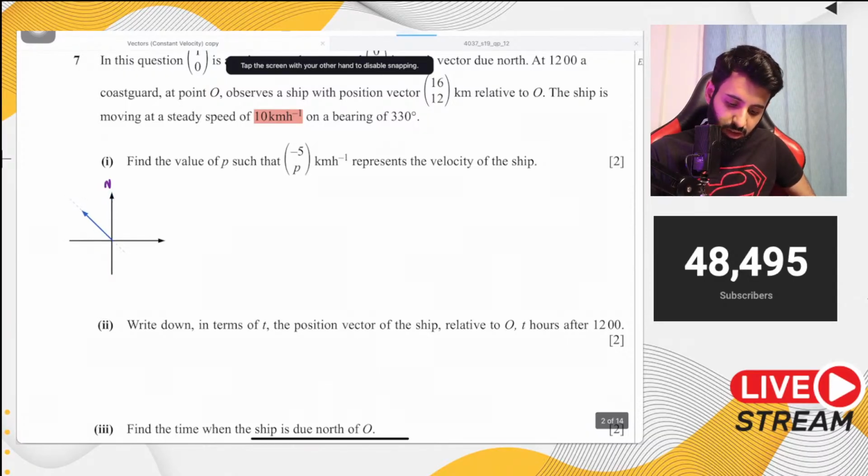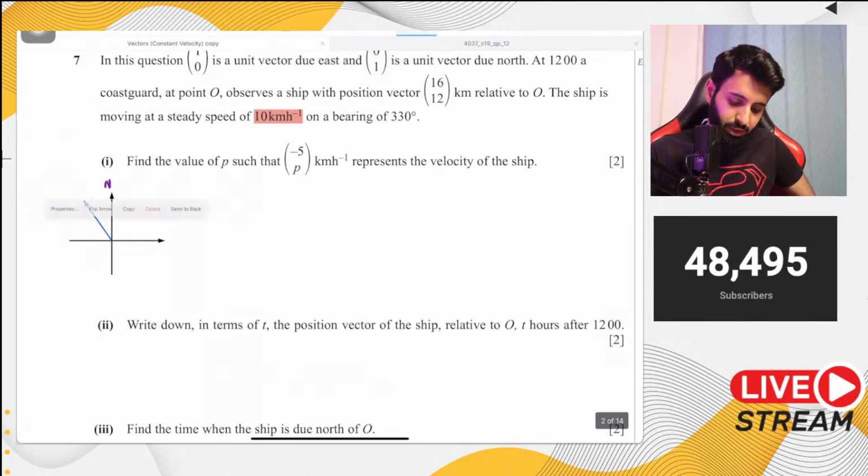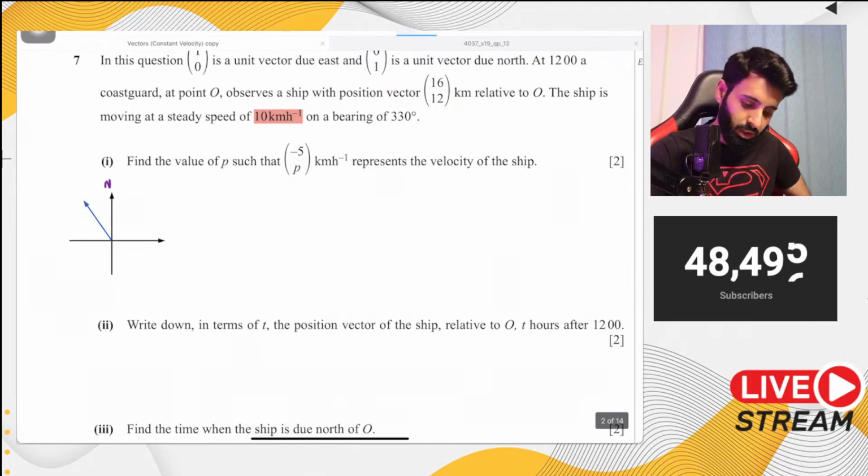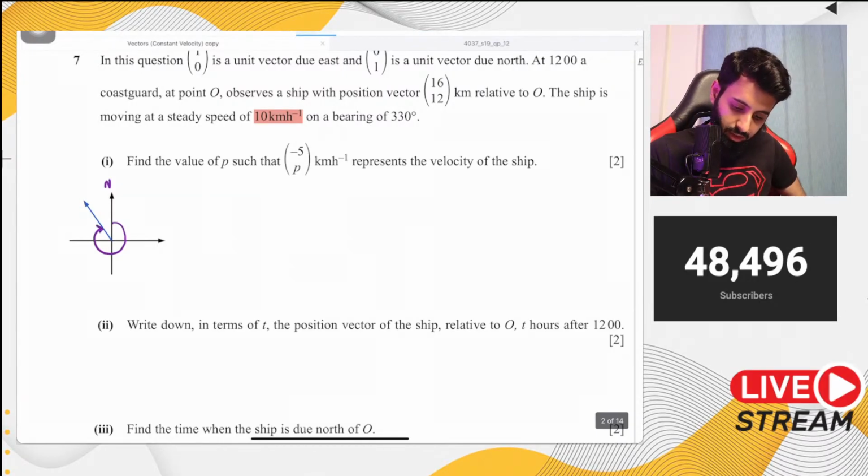So 330 means that it's going to be somewhere over here. Okay, so this angle here represents 330 degrees.